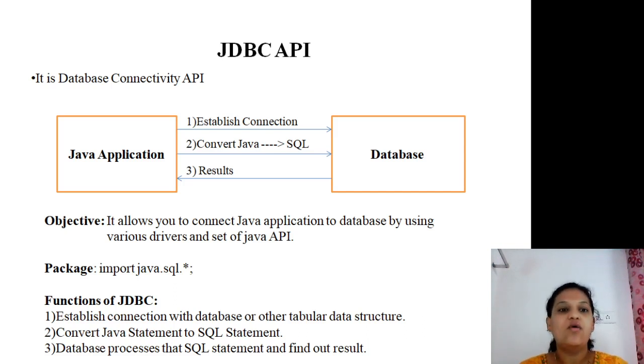So here is the most important diagram, which provides the information about how we actually perform the connection. JDBC has three functions, and from this diagram we can easily identify them. What is the first? It allows you to establish the connection with the database depending upon the database type. Means only connection establishment is done. Is this essential?